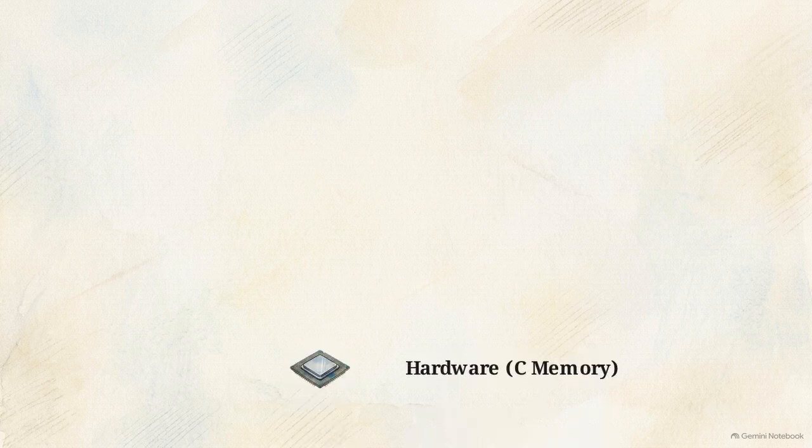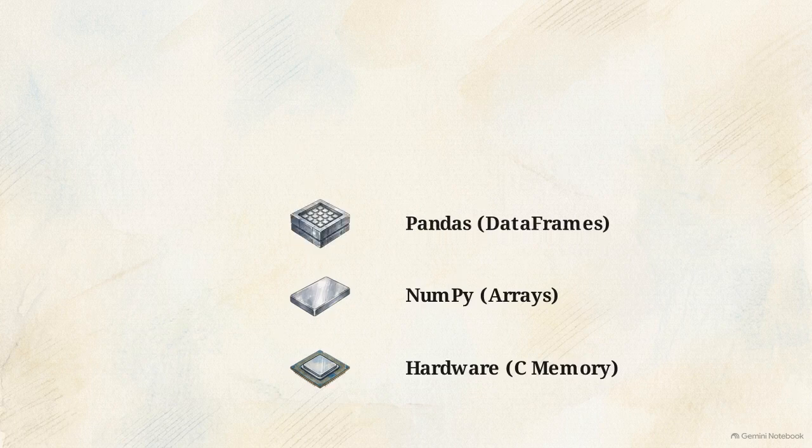Look at how the modern software stack is built. We start at the hardware-optimized base level with contiguous C memory. NumPy snaps directly onto this foundation. The standard for tabular data is pandas, but pandas is a wrapper built directly on top of NumPy arrays, adding labels and flexible indexing to that raw numerical power.